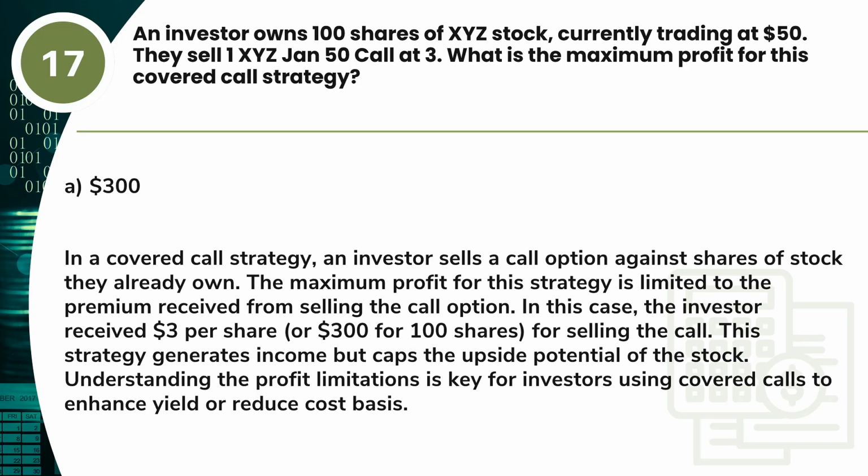Answer: A. $300. In a covered call strategy, an investor sells a call option against shares of stock they already own. The maximum profit for this strategy is limited to the premium received from selling the call option. In this case, the investor received $3 per share, or $300 for 100 shares, for selling the call.